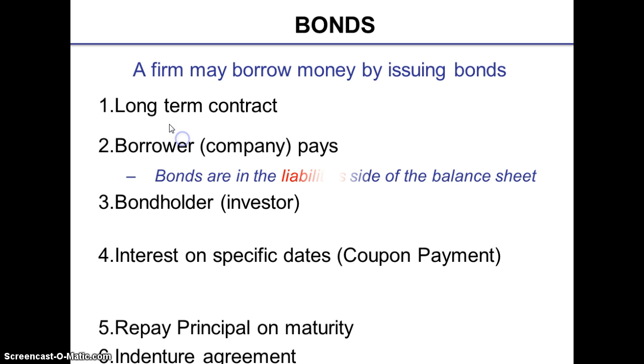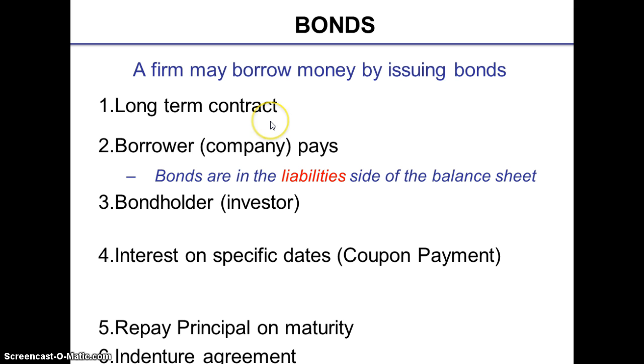A bond is a long-term contract under which a borrower agrees to make payment of both interest and principal on specified dates to the holder of the bond. Also, you should know at this point that the specified dates are mentioned in the bond agreement.